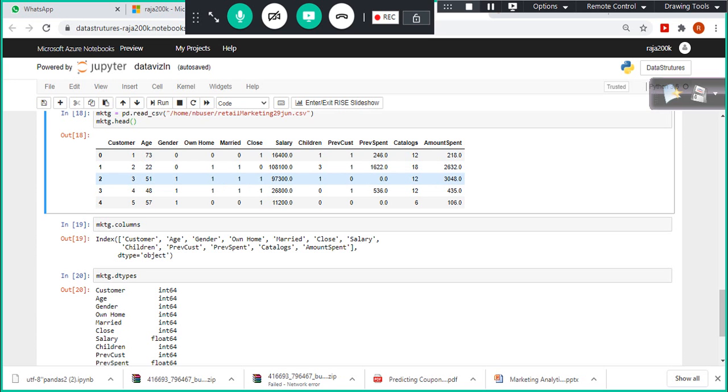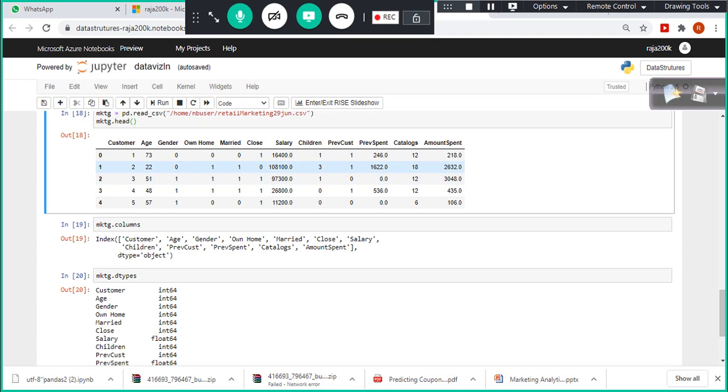And this guy is also somewhat similar to that guy, but this guy's salary is a little bit less than that, but still his spend is more. Or is there any other factor which drives him to spend more? Apart from salary, he has 1 child, but this guy has 3 children. The children column says how many kids each family has. This guy has 1 kid. So with this, I'm trying to understand: is it because he has fewer kids that he is spending more money in my retail shop? That could be one of the possible reasons.